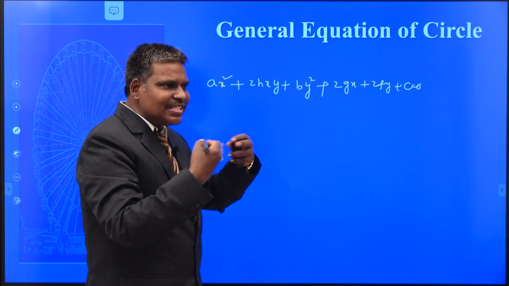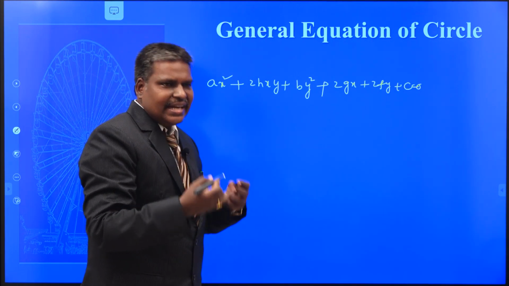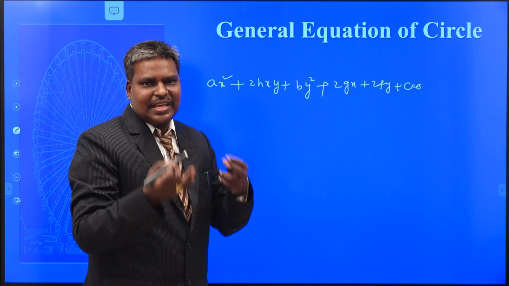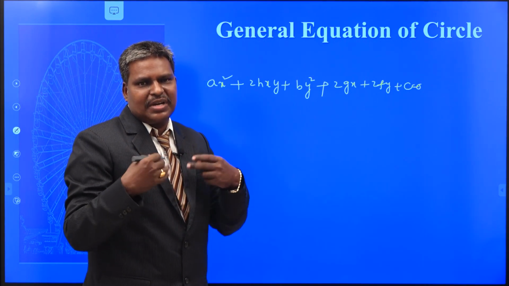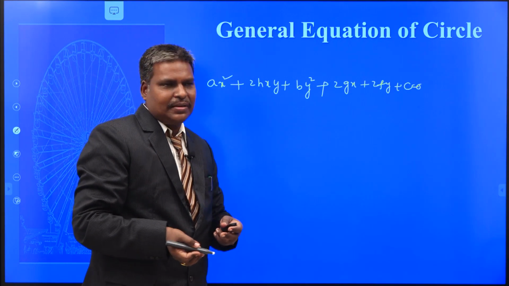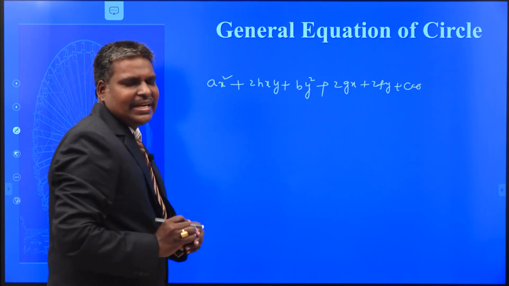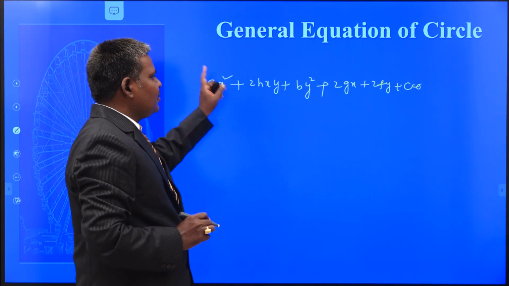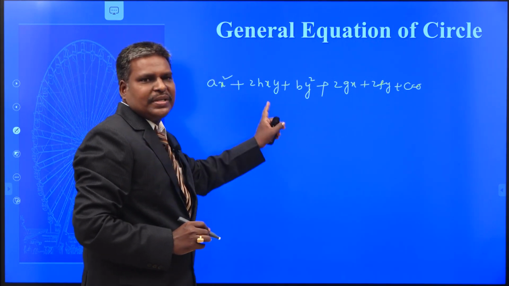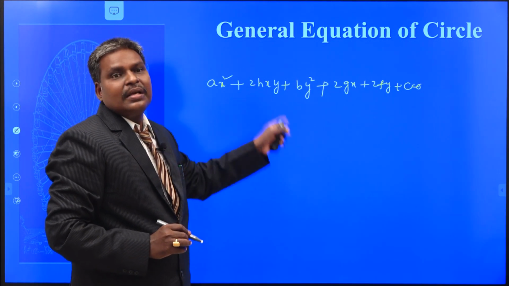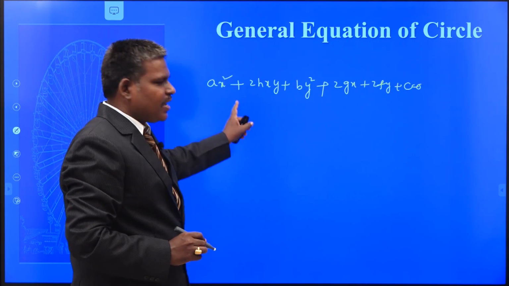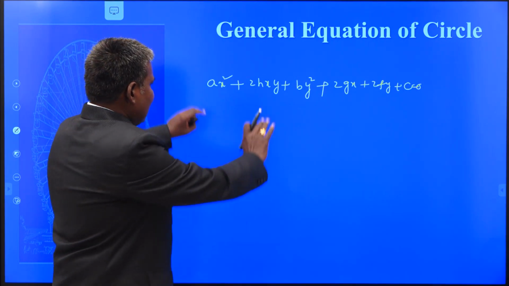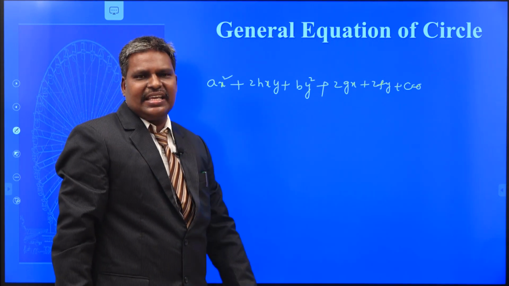If it satisfies some conditions, that second degree equation becomes sometimes a pair of straight lines, sometimes a circle, sometimes a parabola, sometimes an ellipse, sometimes a hyperbola, like that. In your first year, your teacher said this represents a pair of straight lines. Yes, it represents a pair of straight lines, but it follows some condition. Understand? Here I am saying this is just a second degree equation.